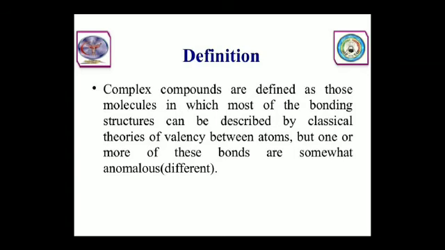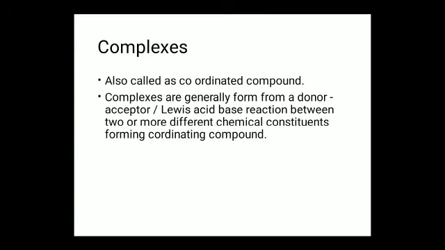These complexes constitute a separate class of compounds which result from the same type of interactions among different chemical species. These complexes are also called coordinated compounds. They are generally formed by interaction between donor and acceptor, or a Lewis acid-base reaction between two or more different chemical constituents, forming these types of coordinated compounds.